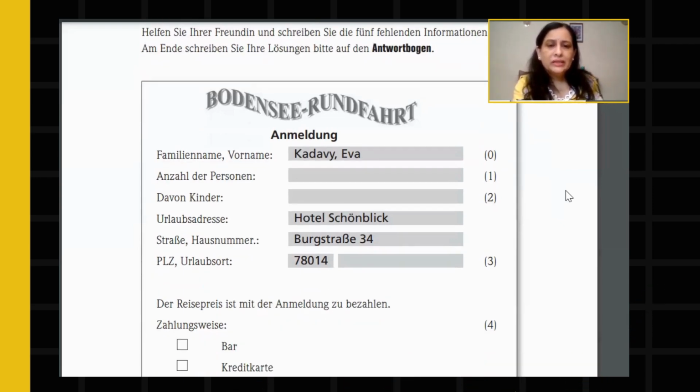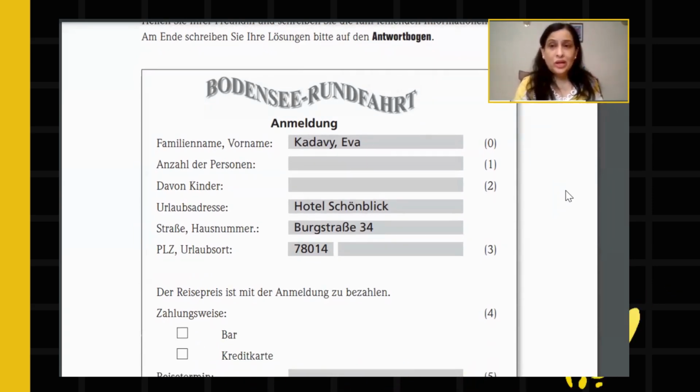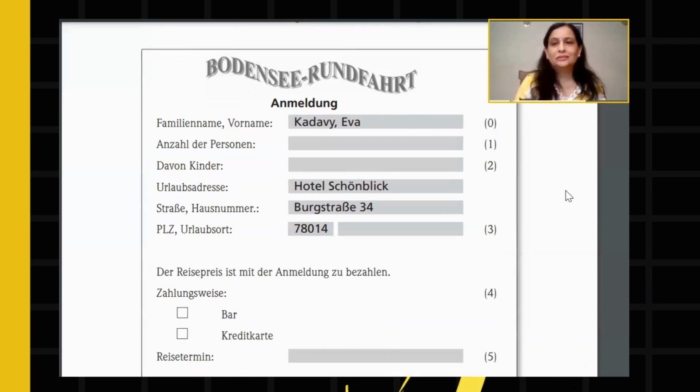Then, der Reisepreis ist mit Anmeldung zu bezahlen, meaning the travel charges are to be paid upon registration. Now here, Zahlungsweise, meaning what is your method of paying? Bar is cash, or credit card. Okay, credit card. Now, we have seen in that text that Eva had no credit card.